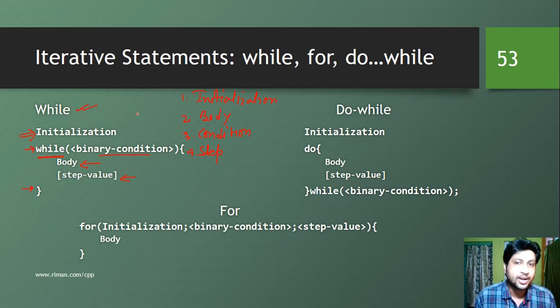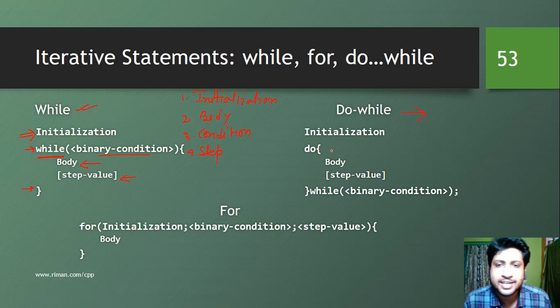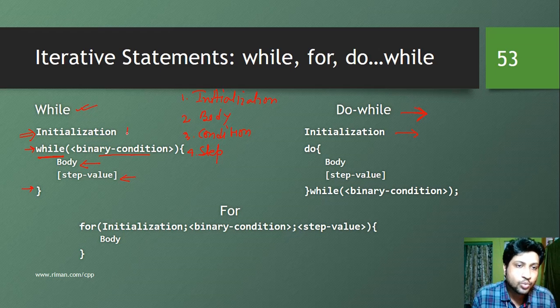This is the syntax of while loop, whereas in case of do while loop we don't have the condition at the beginning. So in do while loop, we first initialize the step. So that means this is 1. If we number it, body is 2, this is 3, and this is 4.